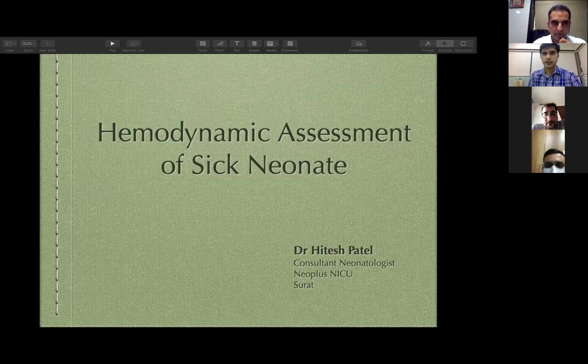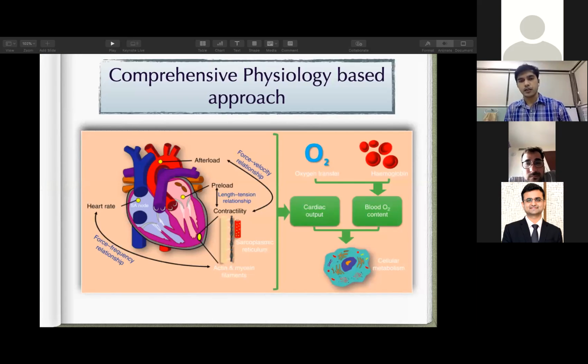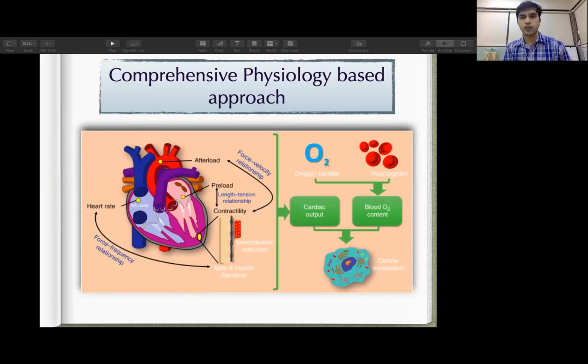Today, I think we will discuss a very common but very important topic: the hemodynamic assessment in a sick neonate. This is a very common scenario for babies admitted in an ICU.